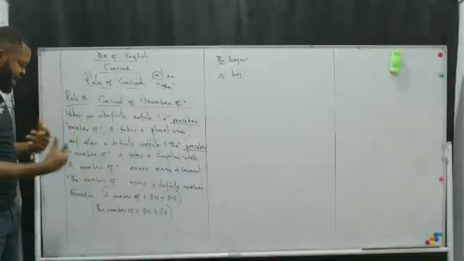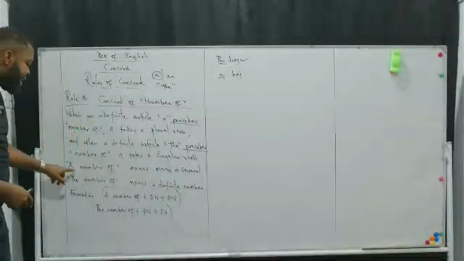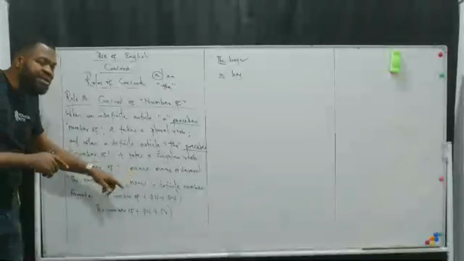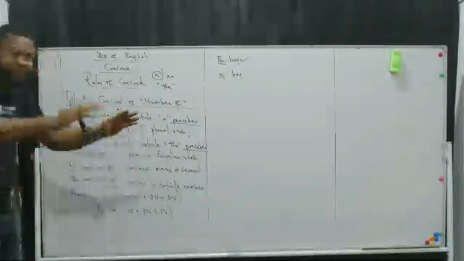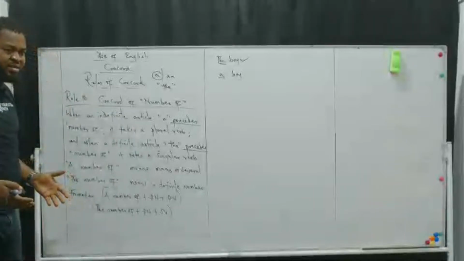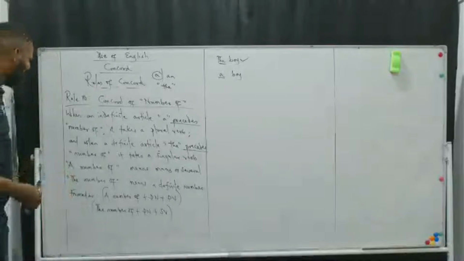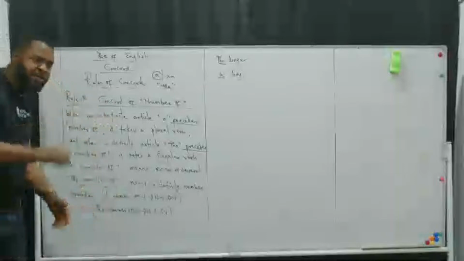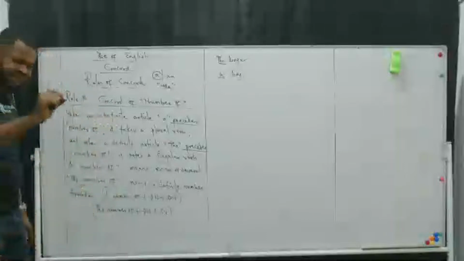Now, I went further to explain to you. I said a number of, which is the first one, means many, several. Then the number of means a definite number, a specific number.